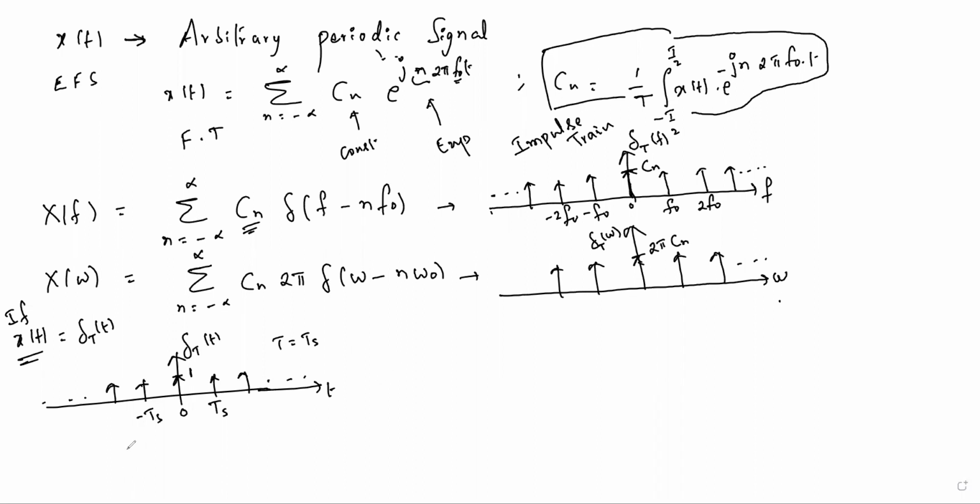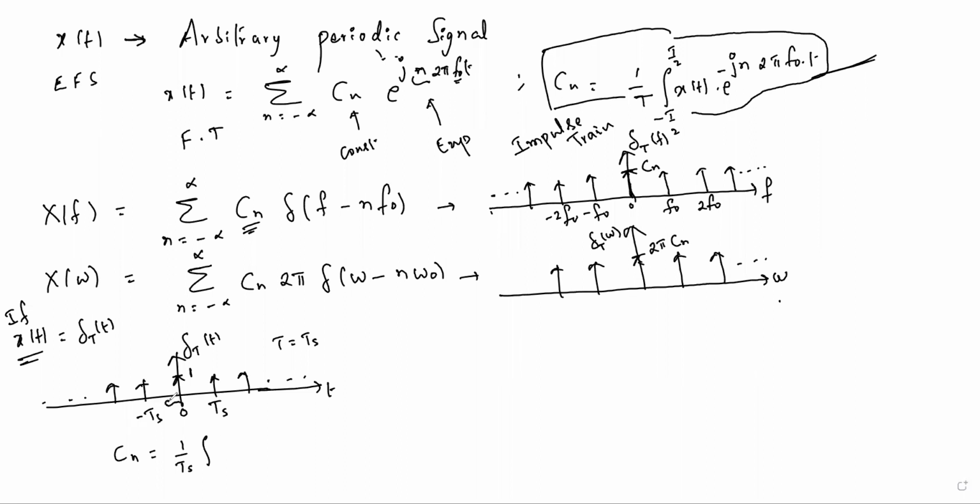Then what is the value of Cn for this function? Take this box formula: 1 by the time period, which is Ts, integral from minus Ts by 2 to plus Ts by 2.